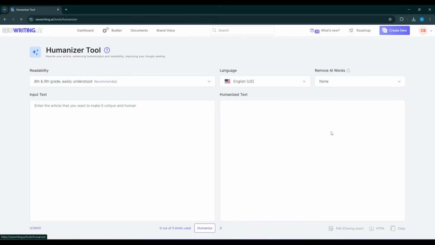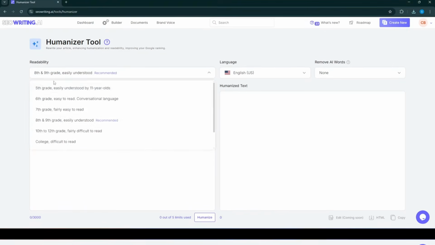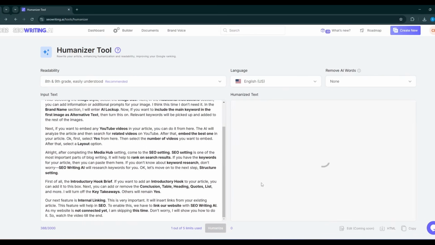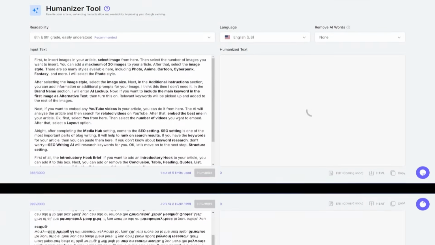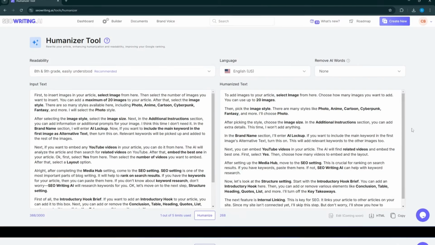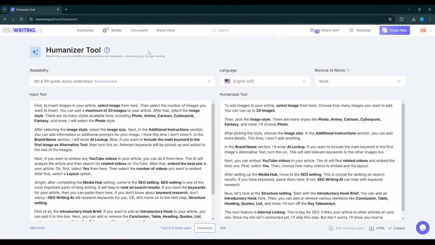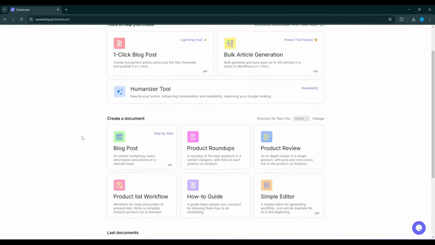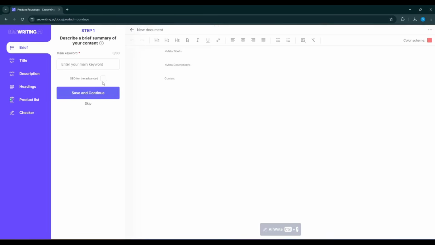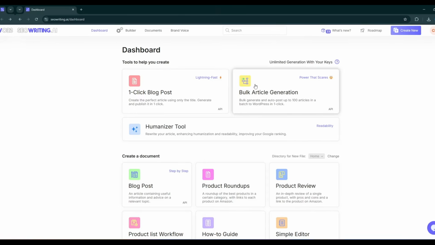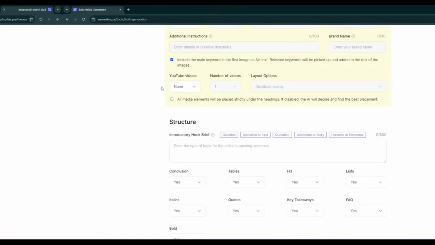You can also use their humanizer tool. If you've ever felt like your content sounds too robotic after creating it with AI, the humanizer tool is here to fix this once and for all. This feature rewrites your content to make it more engaging, ensuring that it resonates with your reader while still keeping SEO optimization in mind. This is also the feature that will allow your blog post to bypass Google's AI detection and be able to rank at the top of the search page.